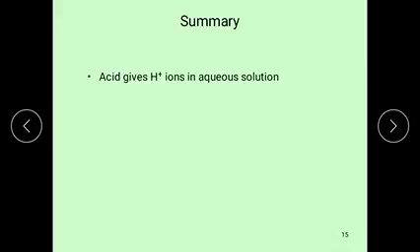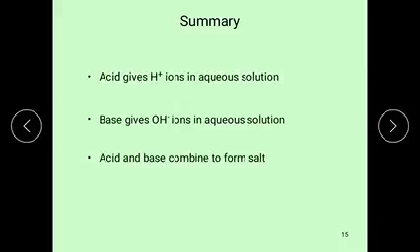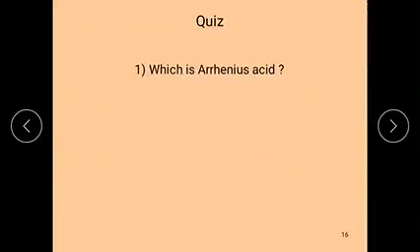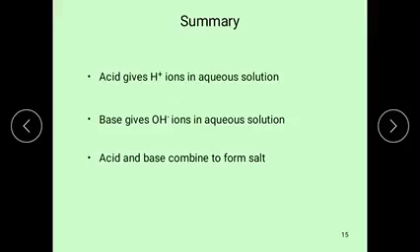According to him, an acid gives H+ ions in aqueous solution, and a base gives OH- ions in aqueous solution. An acid combines with a base to form salt and water, which is called neutralization.